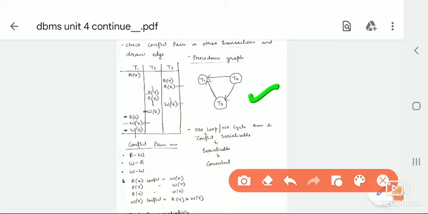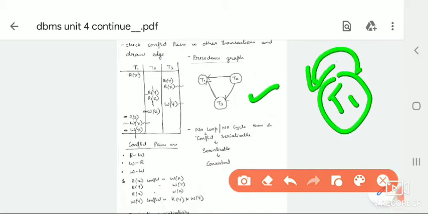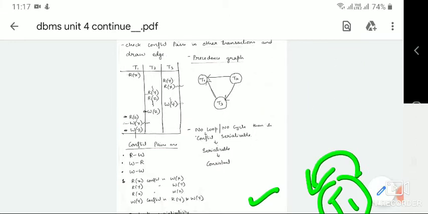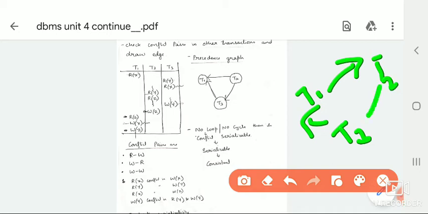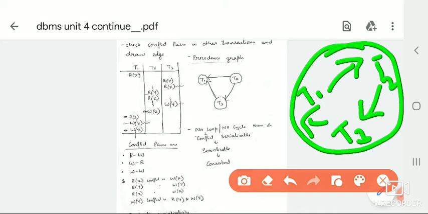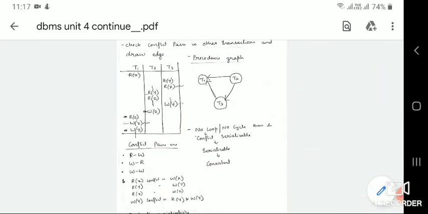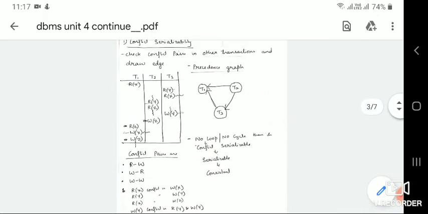So here, when there are no loops and no cycle, then it is called conflict serializability. Loops means, if you have T1 only, having a loop like this. We don't have any loop like that. And no cycles means, see, arrow marks: are these arrow marks leading us back to the same vertex? Like from T3 you go to T1, then T1 to T2, and again T2 to T3. Do we have any cycles in our graph? Here, as we can see, we don't have any cycles. So no loops, no cycles, then it is called conflict serializability. Then this graph is said to be conflict serializable.